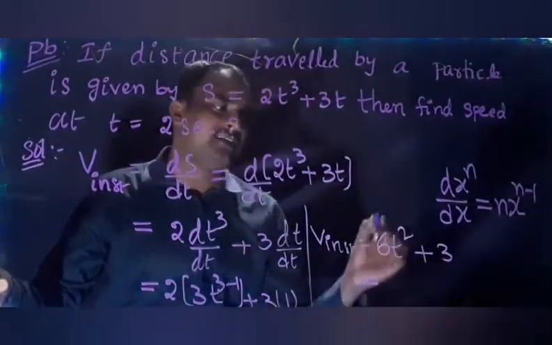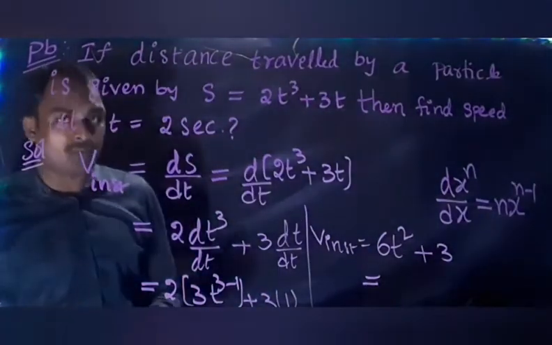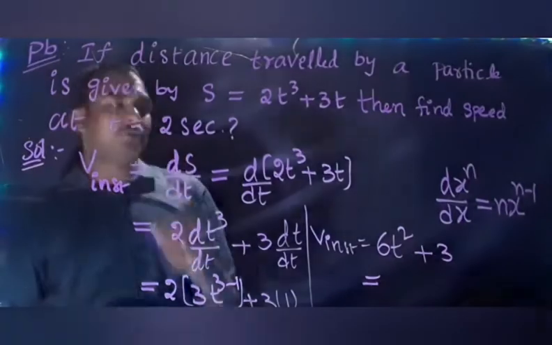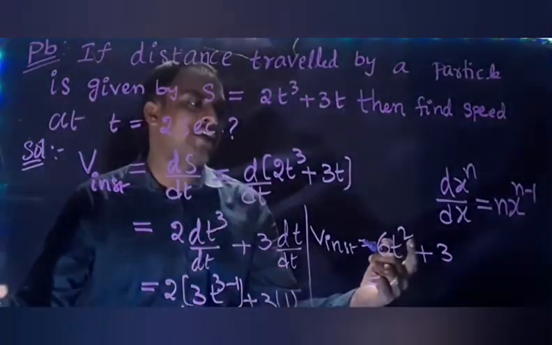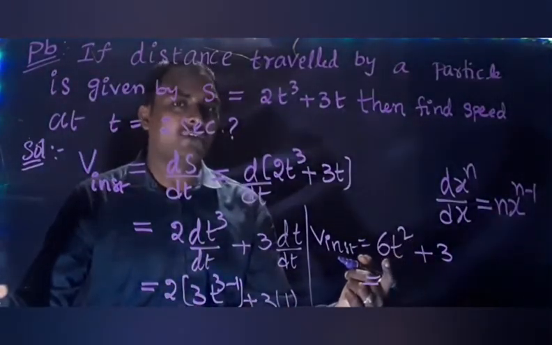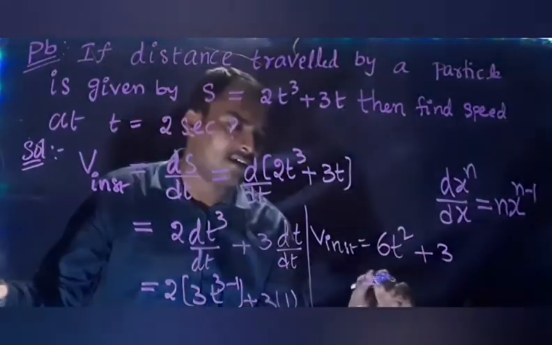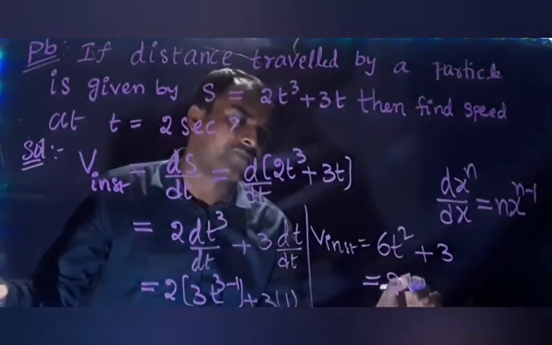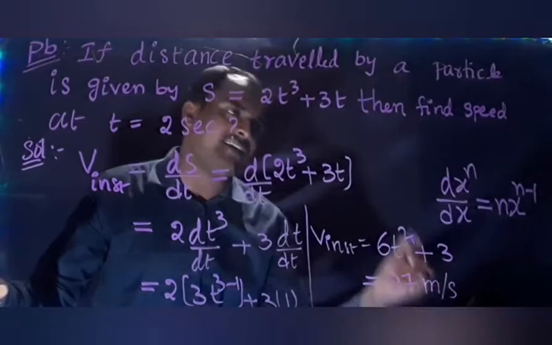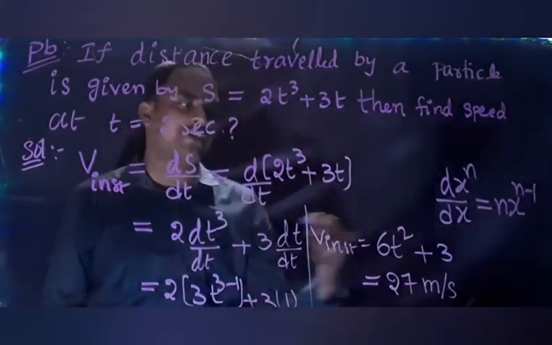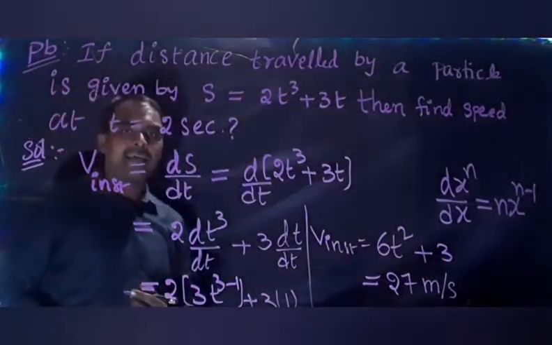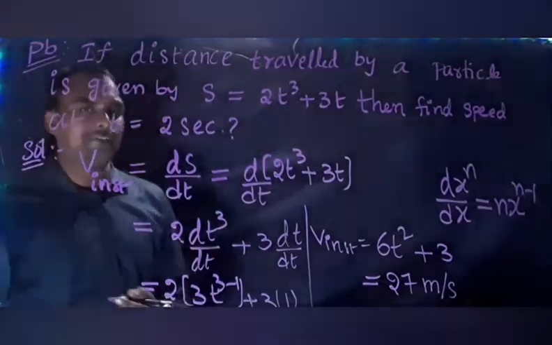They are asking for speed at t equal to 2 seconds. We need to substitute t equal to 2 here. 2 square is 4, 4 into 6 is 24, 24 plus 3 is 27. If s is given in meters, then you can write meter per second as the unit for speed.